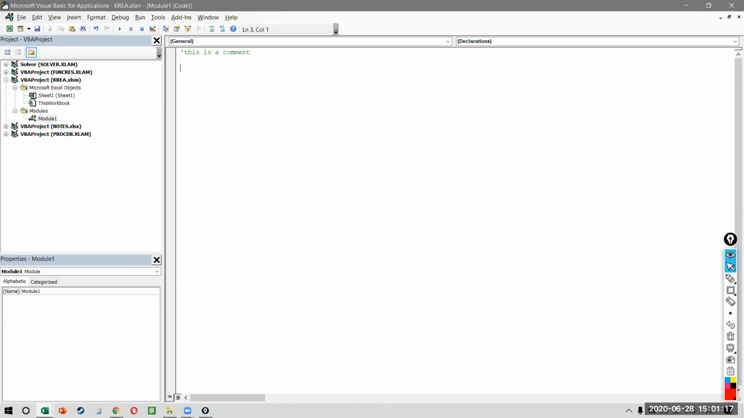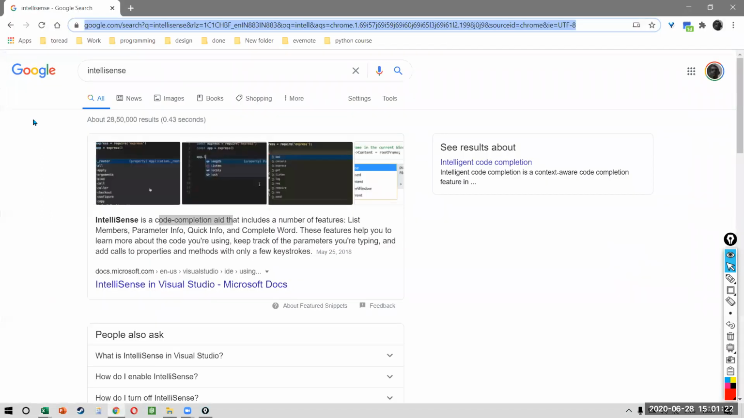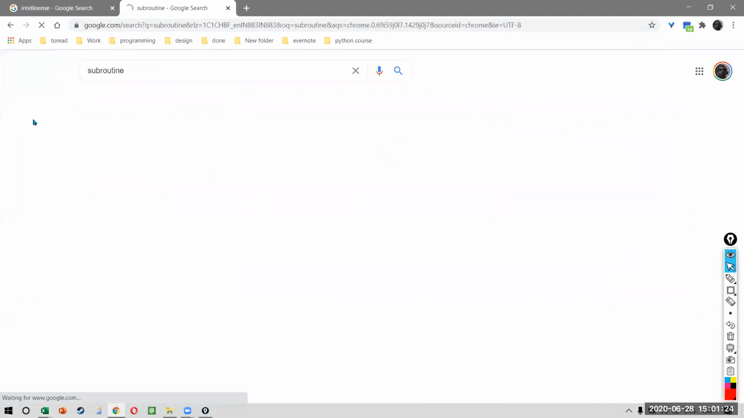What do we want? We want to write serial numbers. So for this, I'll have to create a subroutine. Again, quick hop over back to Google.